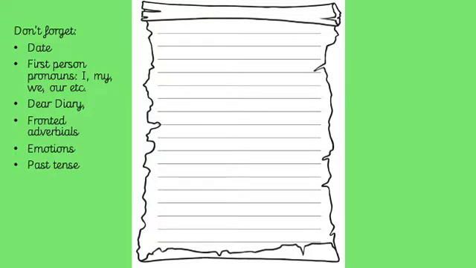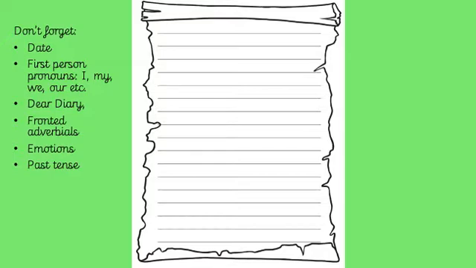You need to remember to use your fronted adverbials. We did quite a lot of practice using them yesterday. They should naturally come into being used now, hopefully. You need to use emotions. So how did you feel about the things that were happening? And you also need to remember most of your diary needs to be written in the past tense. So you need to talk about what has already happened in your day.